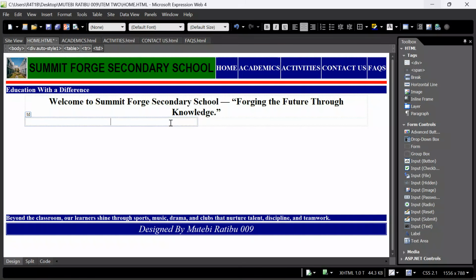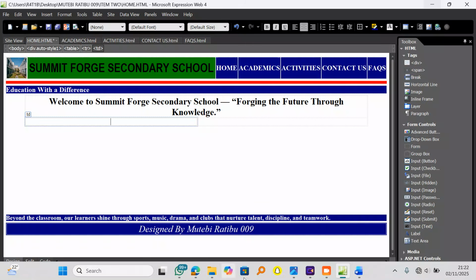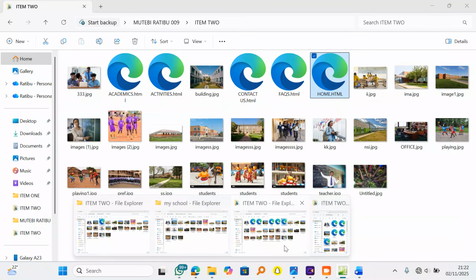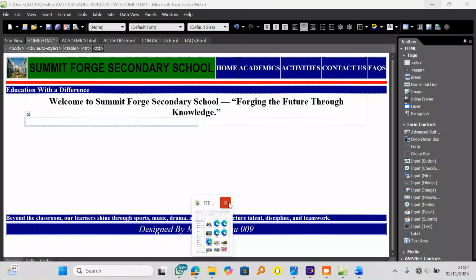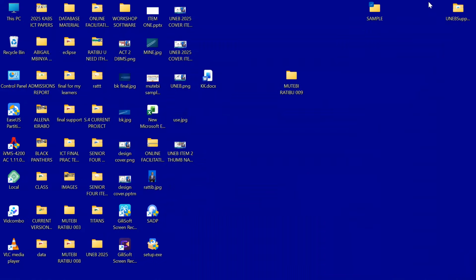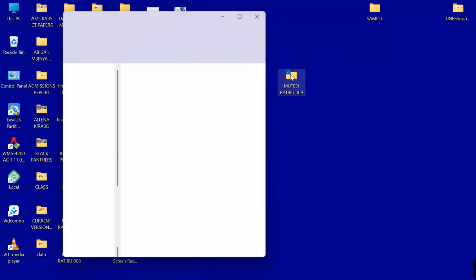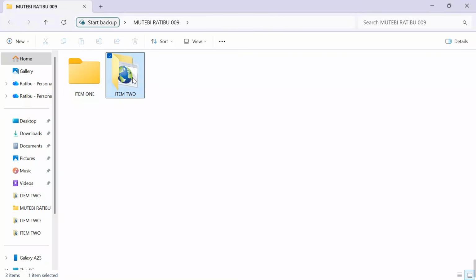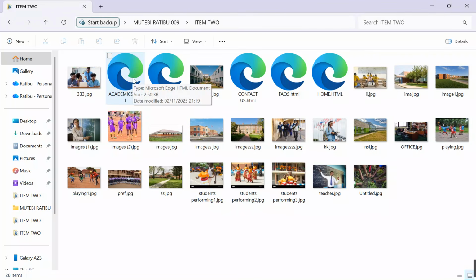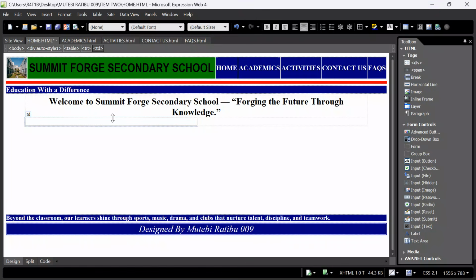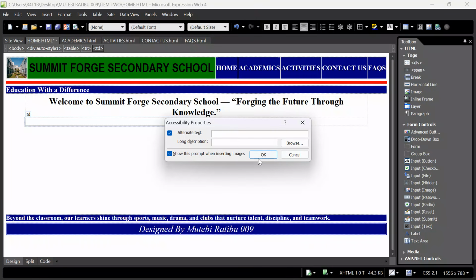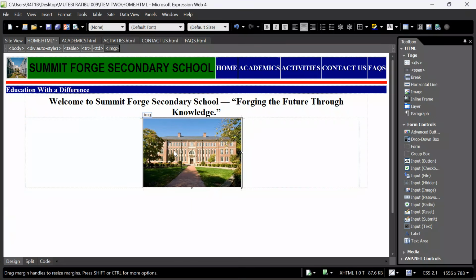Now I want to insert an image here, going into our support material. Let me first close these files so that they don't confuse us. I want to go into our support material, onto the desktop. My folder is here. Open the folder. I want to put a catching image that will be on our home page. Come back here. Paste, click OK. After putting it here, align it center.